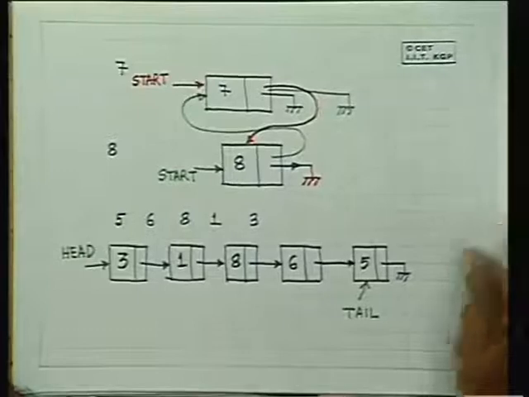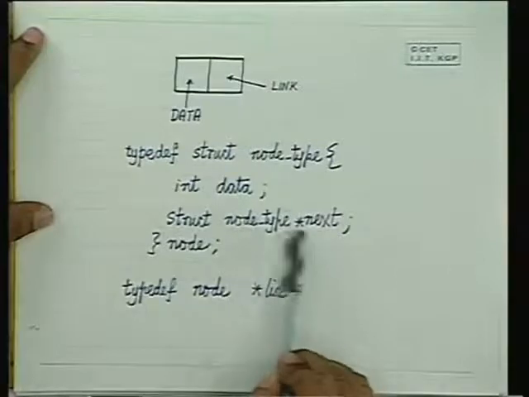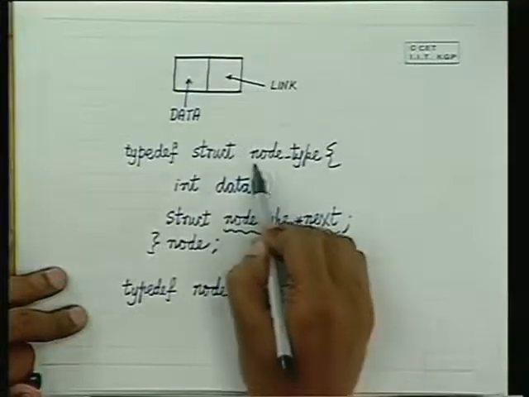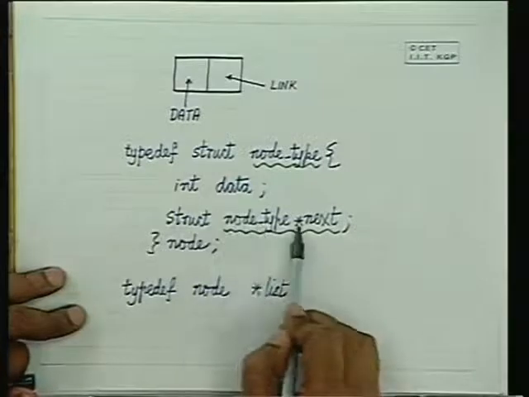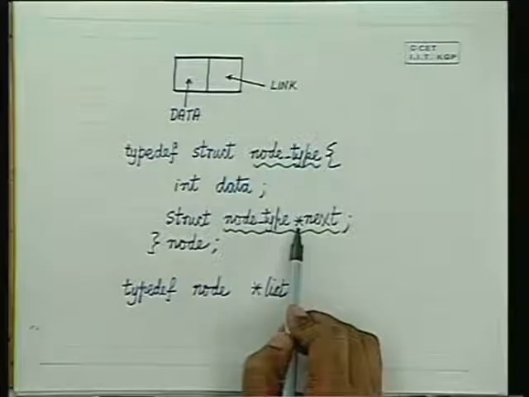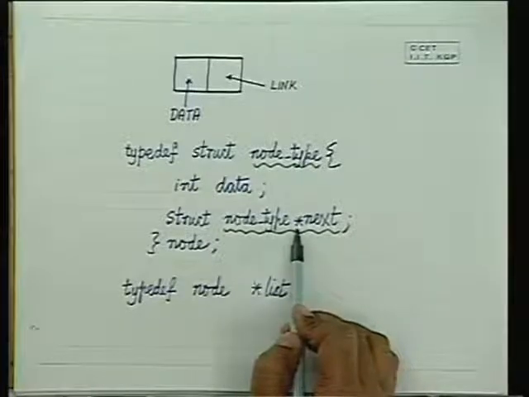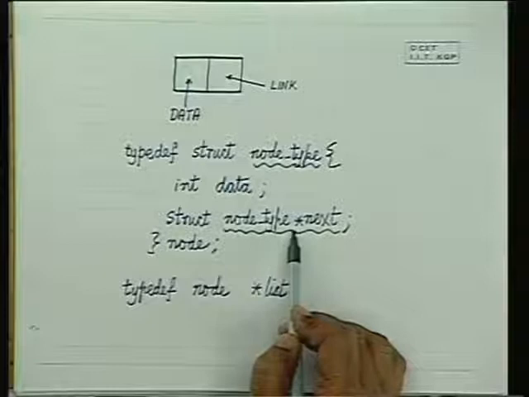But this linked list structure is quite interesting because it's recursive. That is, a node points to itself. Look at this part. You could not have declared struct node type if it was not a pointer, then you would be in trouble, because a node cannot have a node inside it. Then the size of that node would become infinite. But this is just a pointer to a node. Therefore, here self-referentiality is through pointers. That is possible, but direct self-referencing is not allowed.